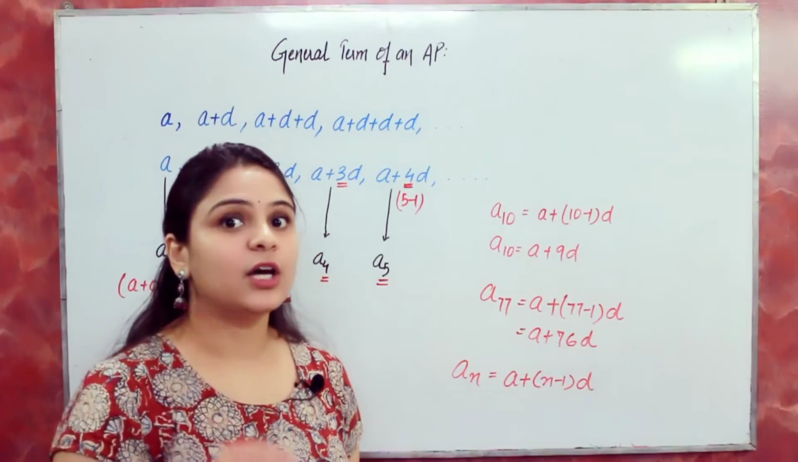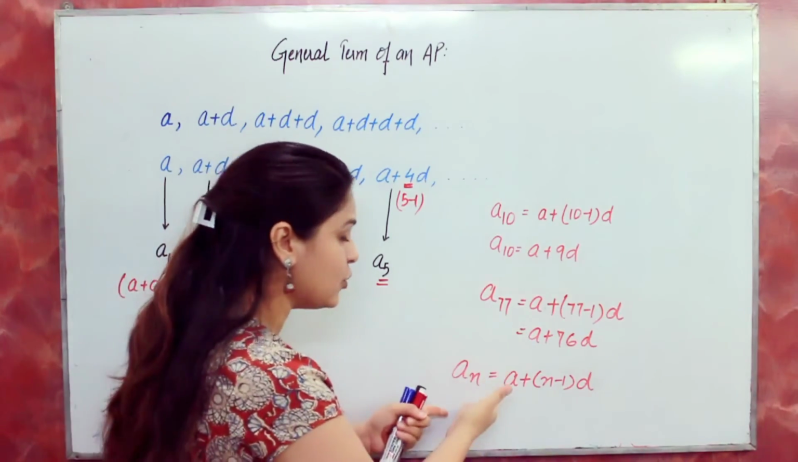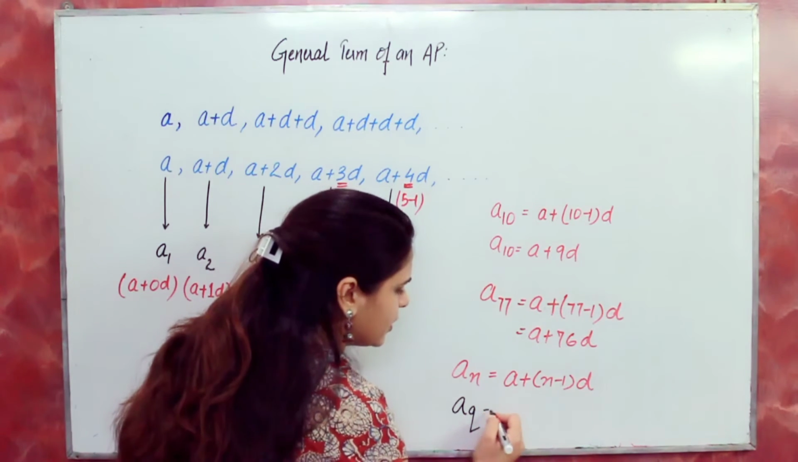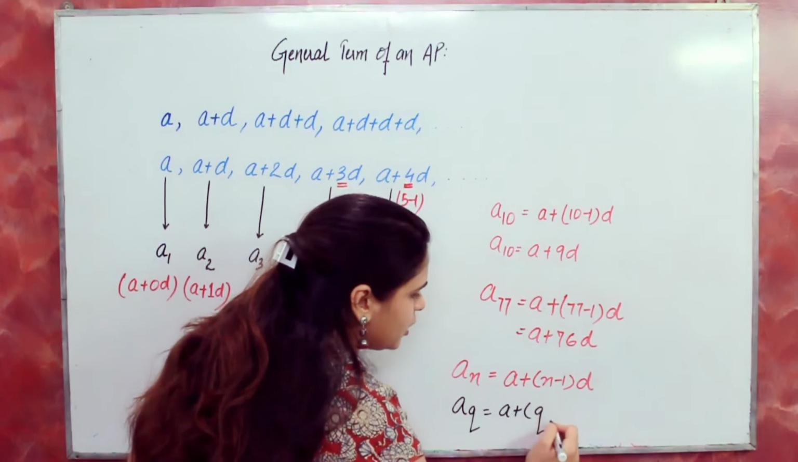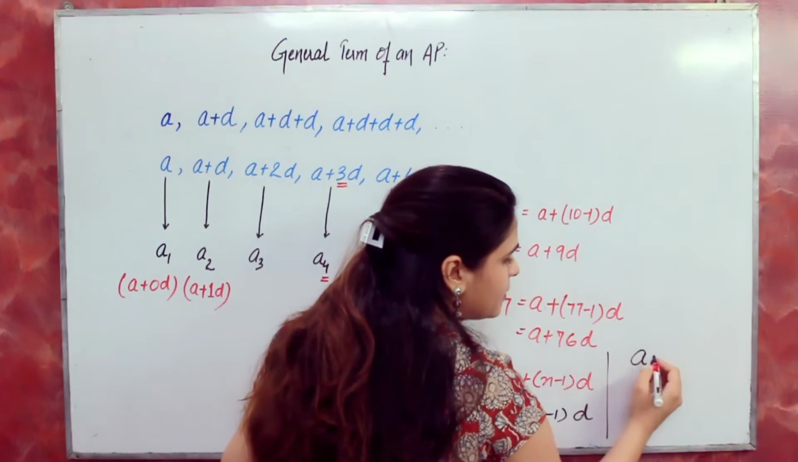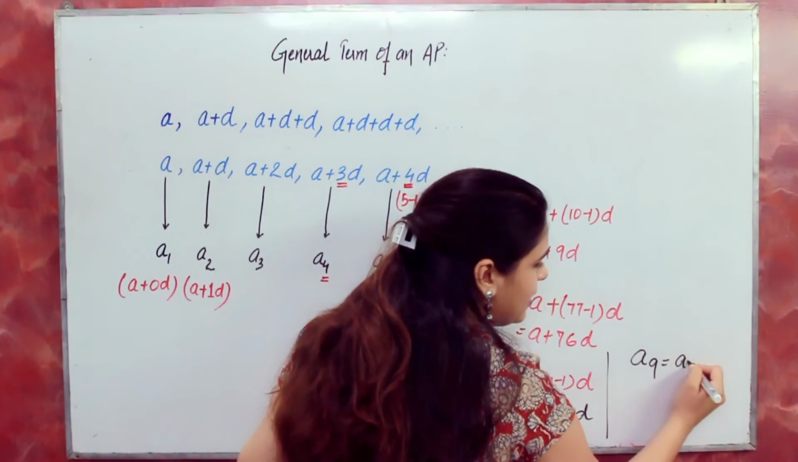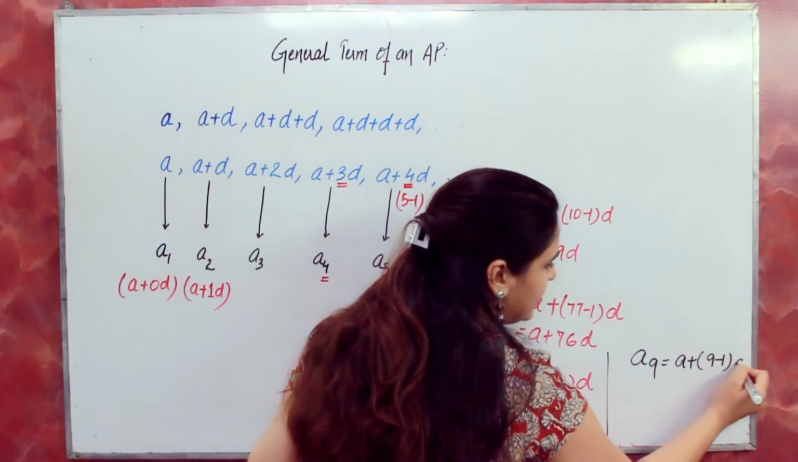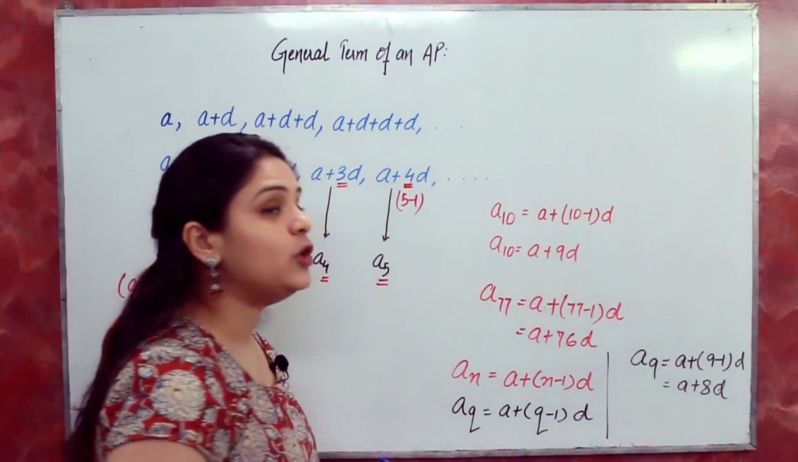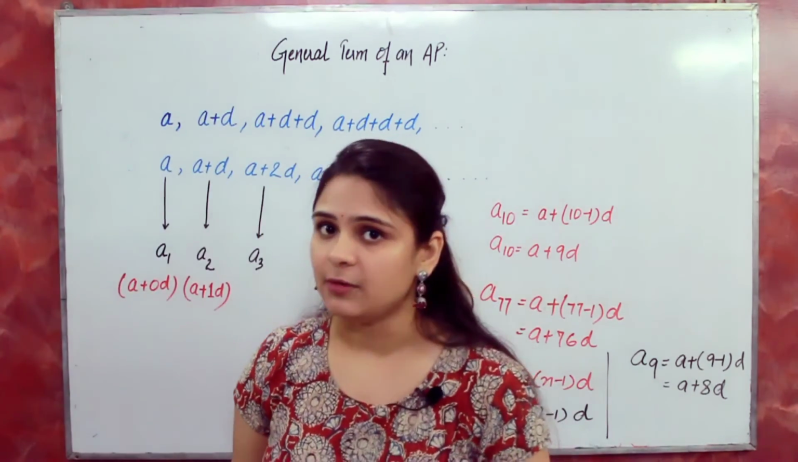What will be the qth term? Like here I asked you the nth term. If I say what will be the qth term, you can write A plus q minus 1D. It's very simple. What will be the 9th term? A plus 9 minus 1D, that is A plus 8D. So this way you can find any term of the AP.